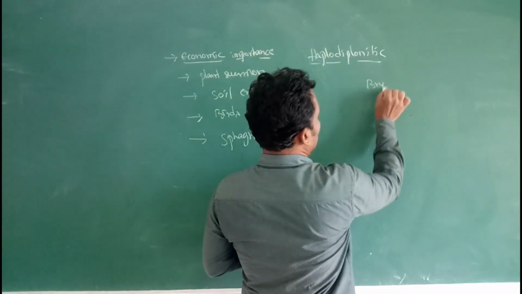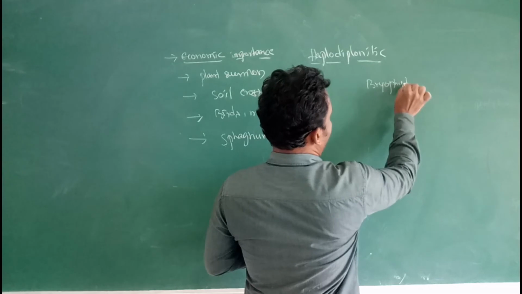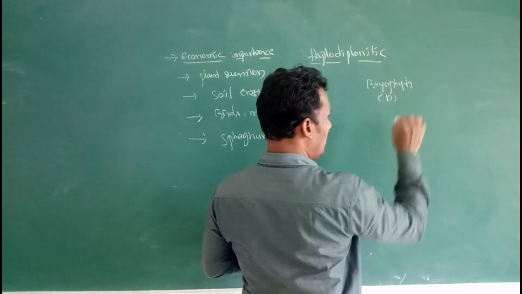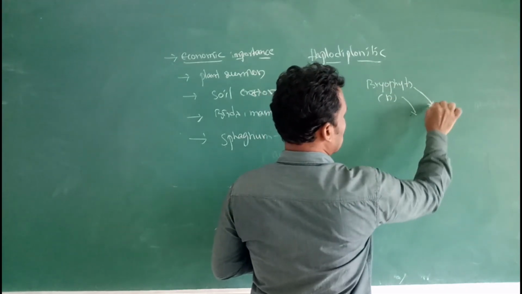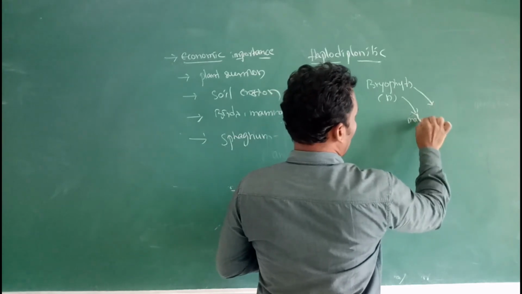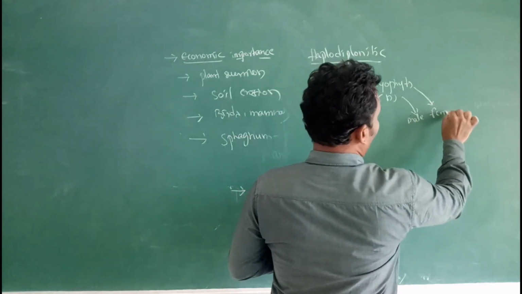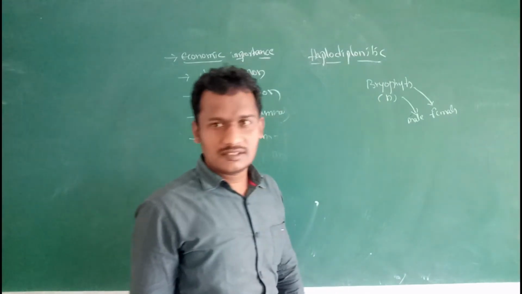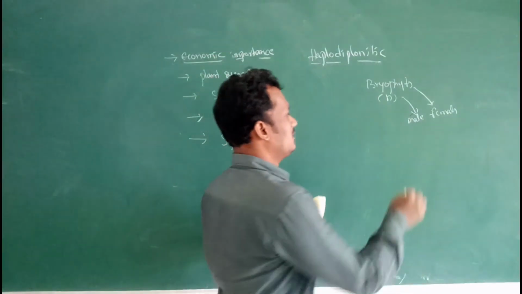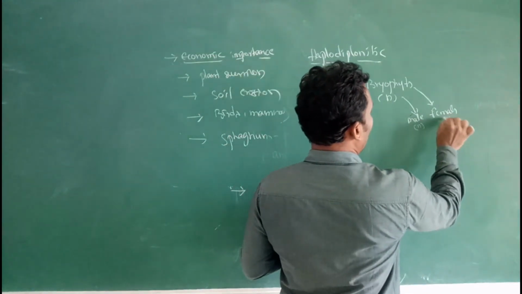Bryophytes, haploid condition, form the male and female sex organs, n condition.